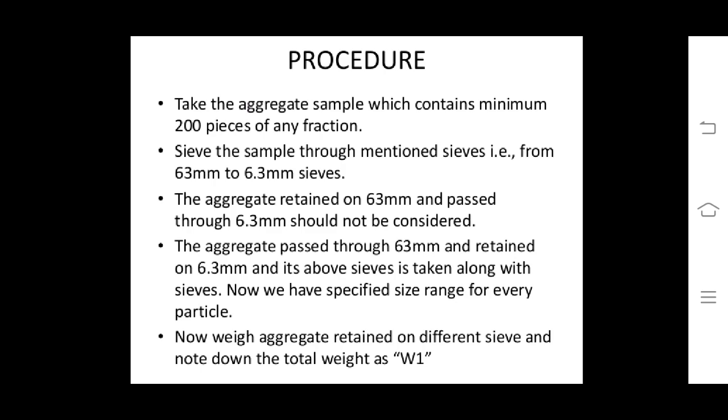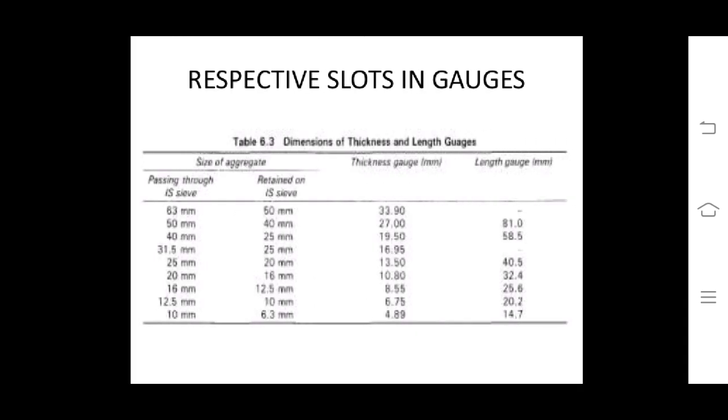Now weigh the aggregate retained on different sieves and note down the total weight of aggregates as W1. The respective slots in the gauges are then tabulated as given below.